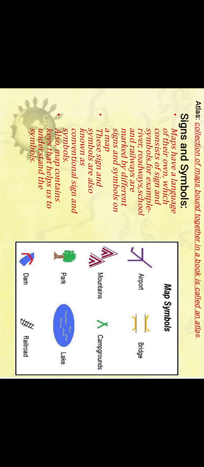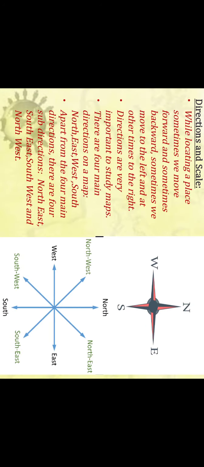Now, why are they known as conventional signs and symbols? Because they are followed across the world. Also, a map contains keys that help us to understand the symbols. Next are the direction and the scales.